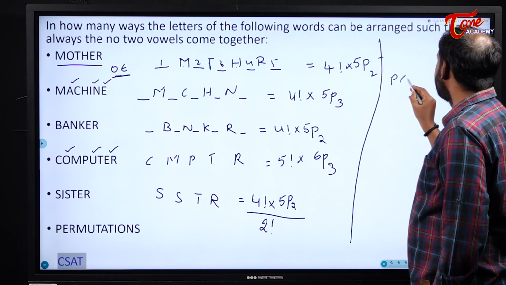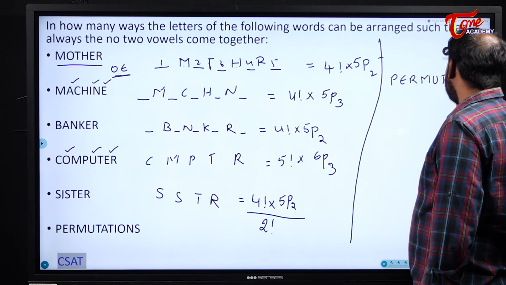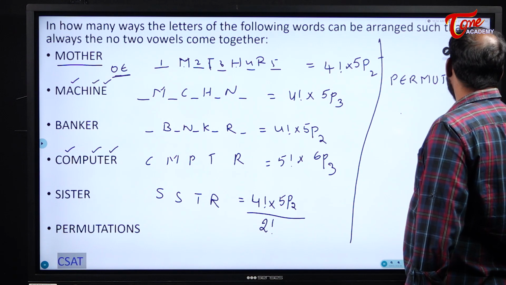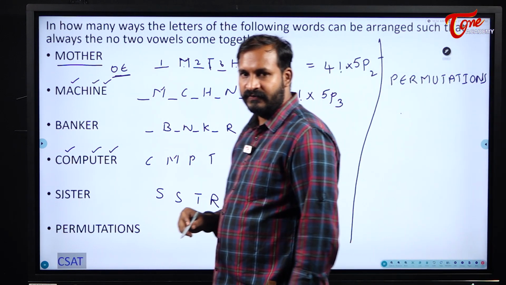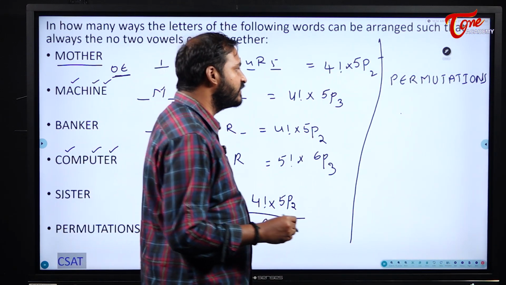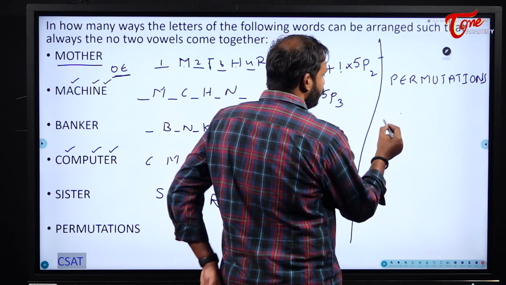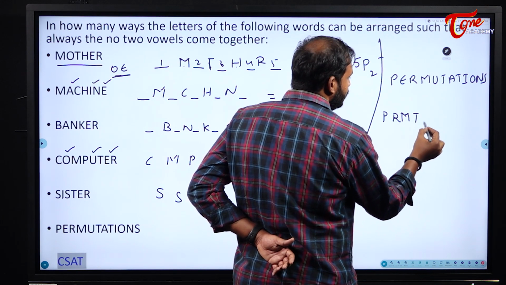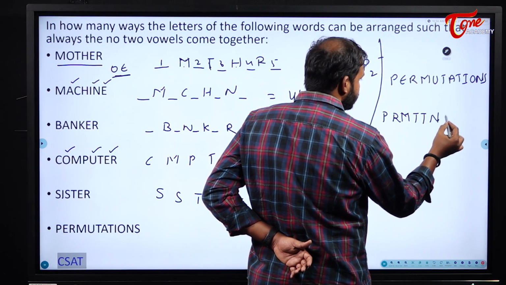Permutations. Try to solve for permutations. What will you get as the answer for permutations? First of all, P, R, M, T, T, N, S.